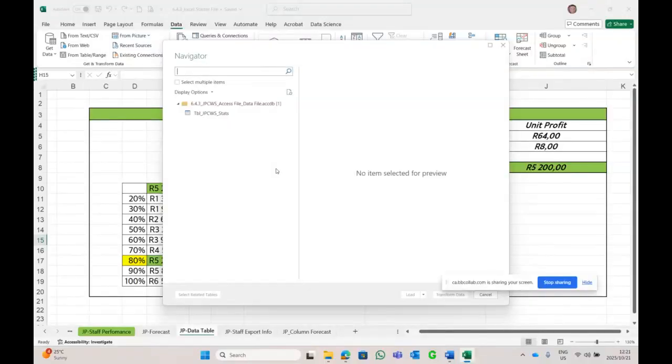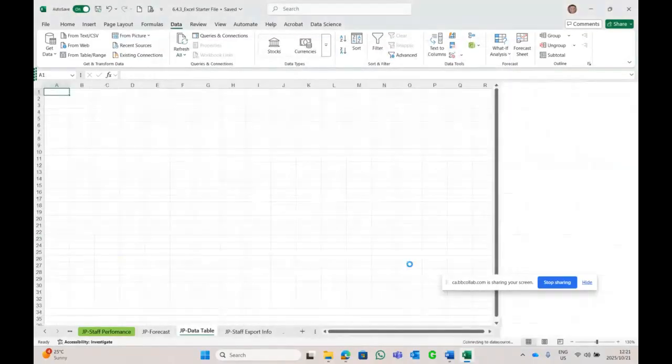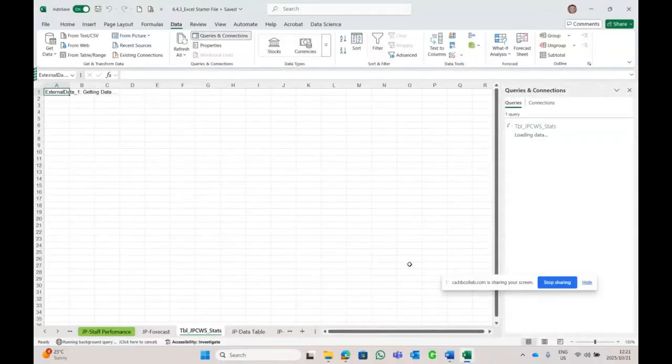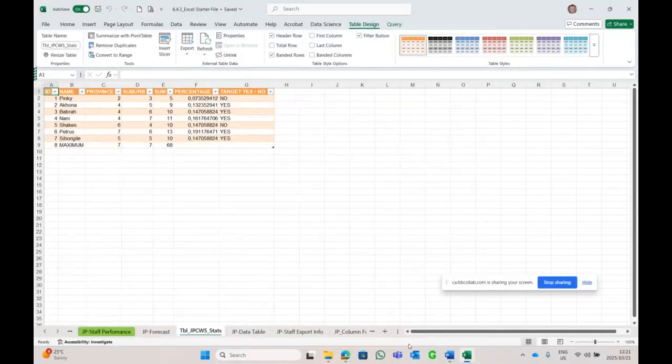And we need to select a particular table, which is the JP stats table. Over there, and the preview appears, and we load it. And there we go, it's going to come up shortly. And there it is, people. And let's exit here in the top right-hand corner.